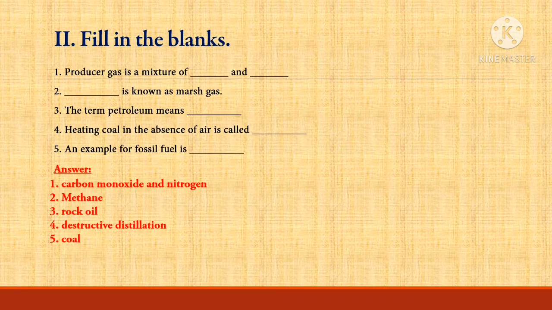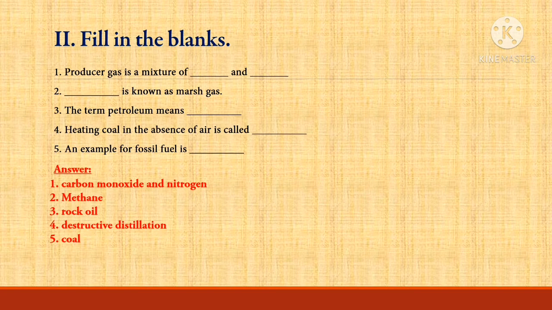Second Roman letter, fill in the blanks. Question 1. Producer gas is a mixture of dash. Answer carbon monoxide and nitrogen. Question 2. Dash is known as marsh gas. Answer methane. Question 3. The term petroleum means dash. Answer rock oil.